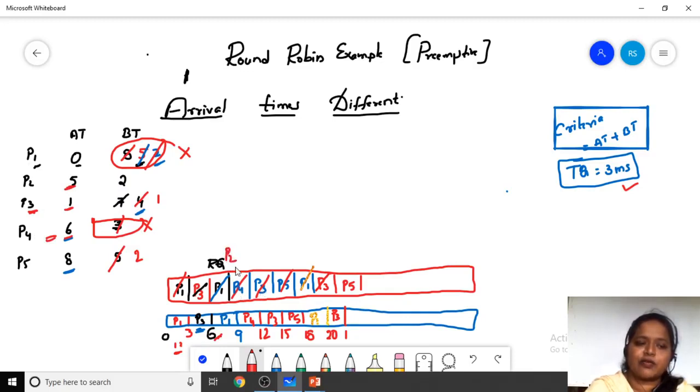Before P4 we are going to have the P2 process also. Here at 5 milliseconds we have arrived a process P2 as well as P4. Fine. So here we are going to see the context switching between the processes, whether it is P1, P2, or P4. So here P1, P3 and again P1. And next, as the P2 process is there over here, we are going to give the P2 process its time. So from 9, we are going to have the P2 process.